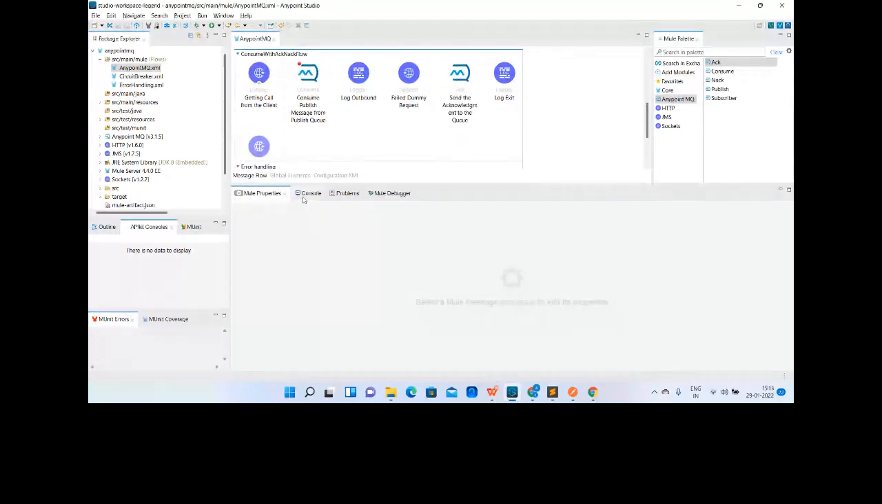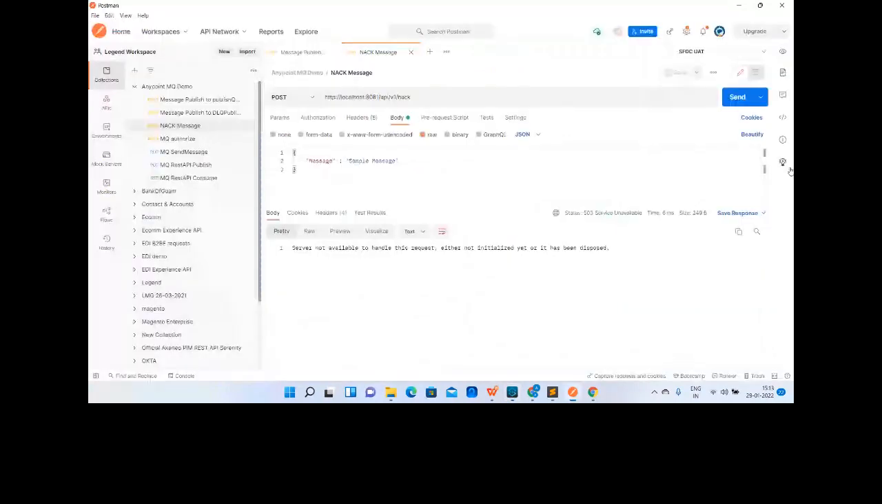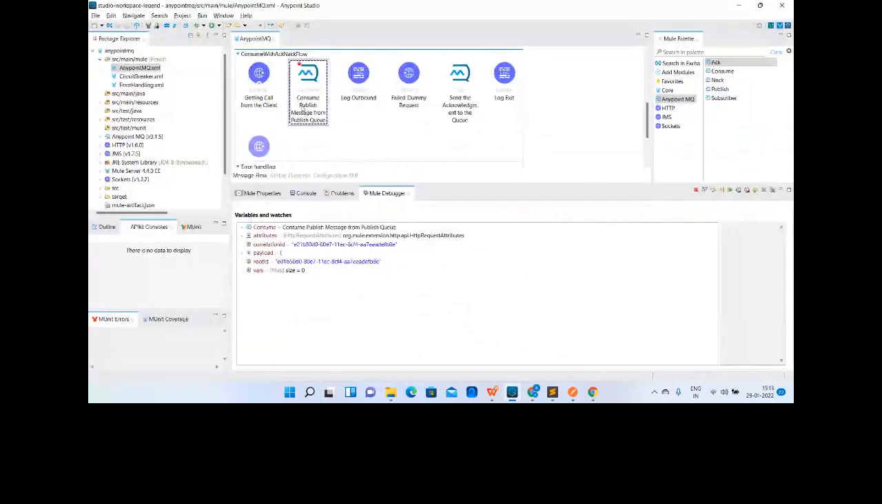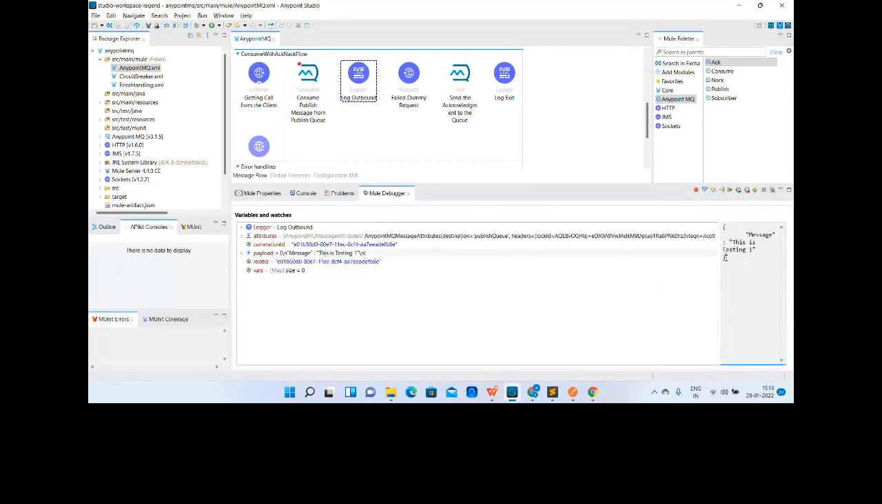Okay, it is getting started now. Yeah, so let me send the message. Okay, so it has gone to the consume operation. So what message do we have? We are sending a sample message, but the operation is consume, so it will consume the message from the queue, right? So it will ignore this message. Let's see. Yeah, so it has consumed the message from the queue, right? This is what we have sent across.